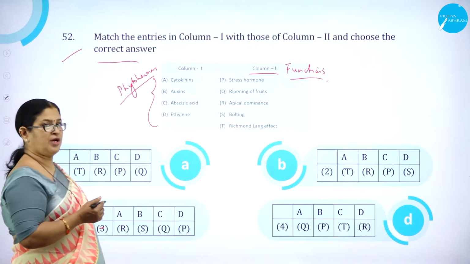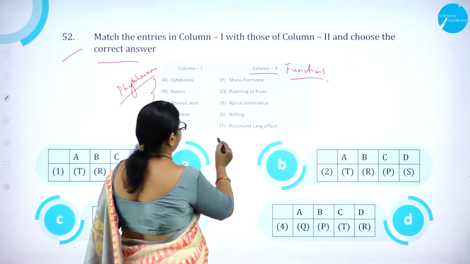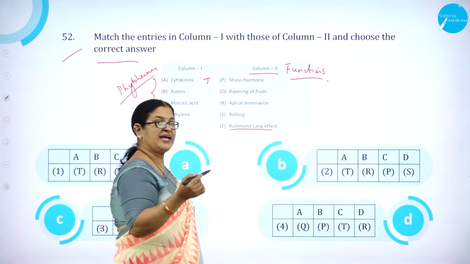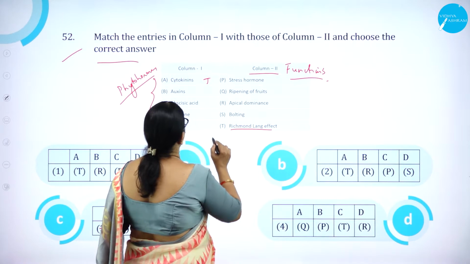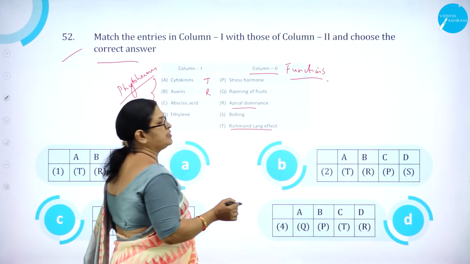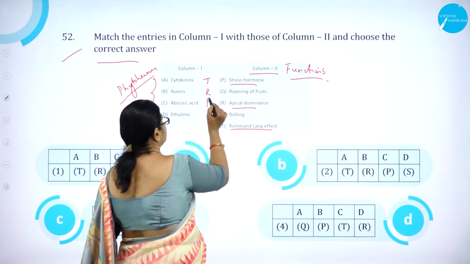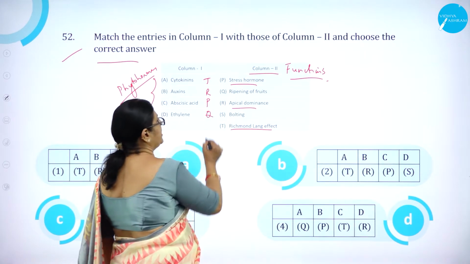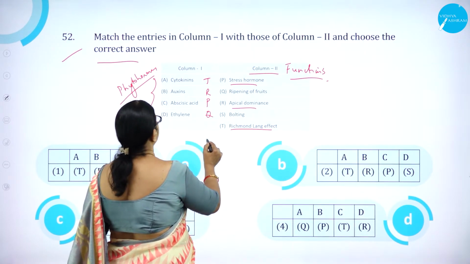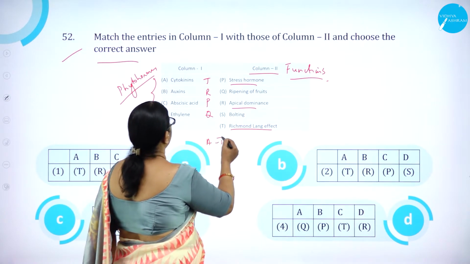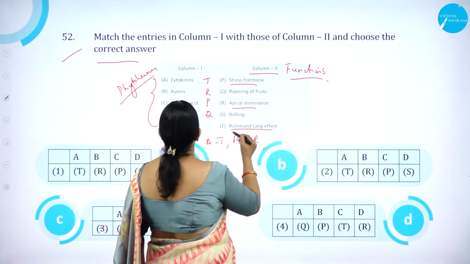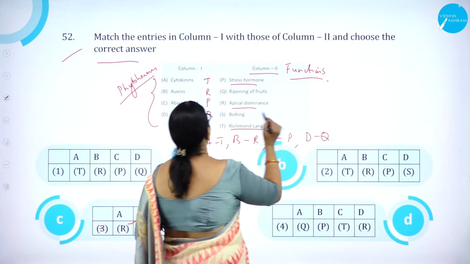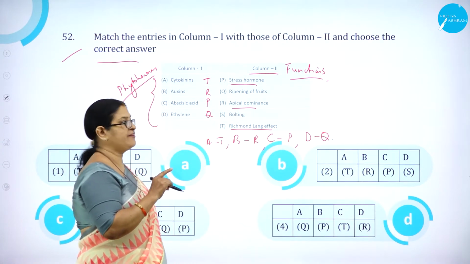Moving on to column 1, cytokinin is the Richmond-Lang effect.